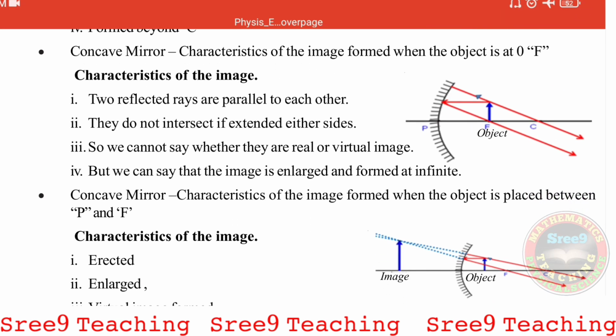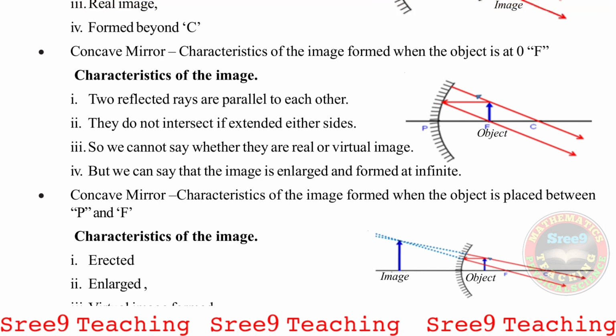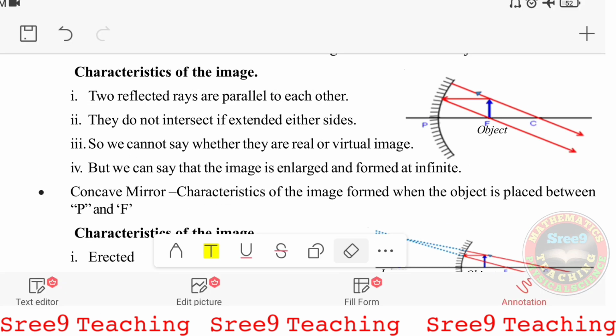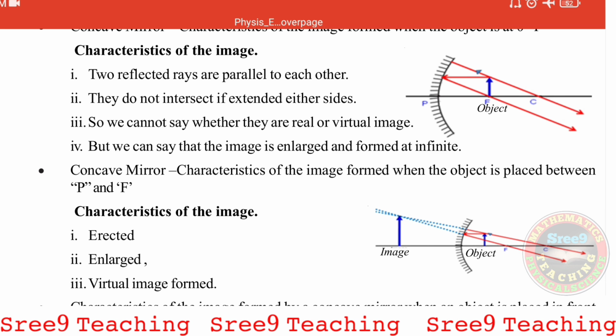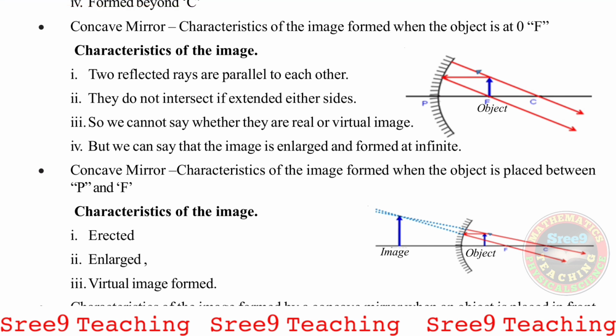Concave mirror, characteristics of the image formed when the object is at F, at focus. This is a very important case. Here at the tip, the ray is going upward and is coming back as if it is coming from the center of curvature. Now the two rays are traveling parallel to each other, so they will not meet, hence we cannot say where the image forms. The two reflected rays are parallel to each other, they do not intersect even if extended on either side. So we cannot say whether it is a real or virtual image, but we can say that the image is enlarged and formed at infinity.